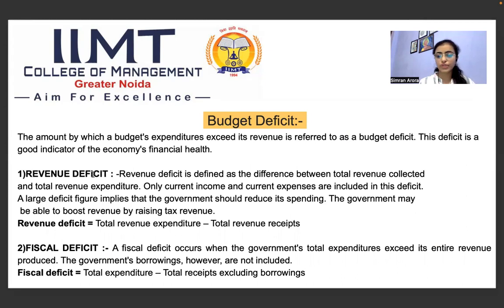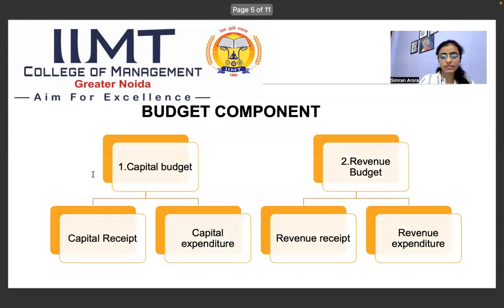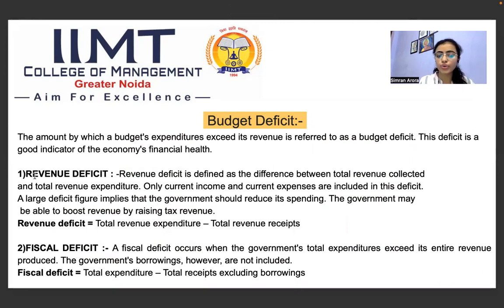So what is revenue deficit? As we have discussed, revenue receipt and revenue expenditure. So when the revenue expenditure is more than the revenue receipt, that condition is known as revenue deficit. When revenue expenditure is more than the revenue receipt.